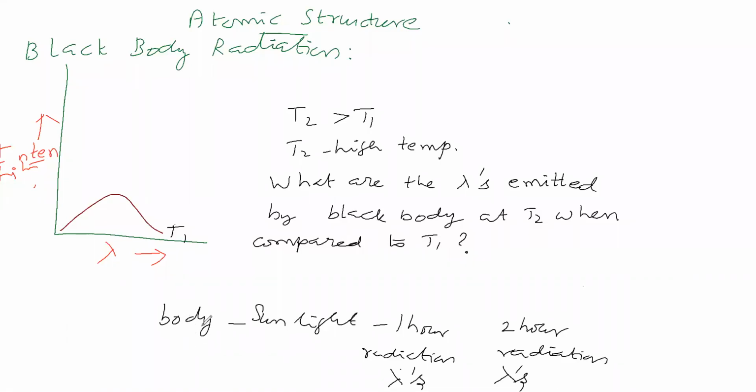Suppose we are exposing our body to sunlight, being in the sunlight for 1 hour. Sunlight radiation is having many wavelengths. If we take yellow color, it itself is having many wavelengths. Sunlight is having ultraviolet radiation. IR radiation is produced due to heat, due to greenhouse effect. Then visible radiation is there. So these many radiations are there in the sunlight, in the sense it is having many wavelengths, isn't it?